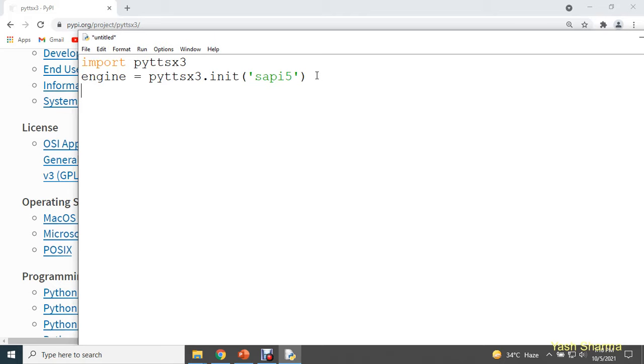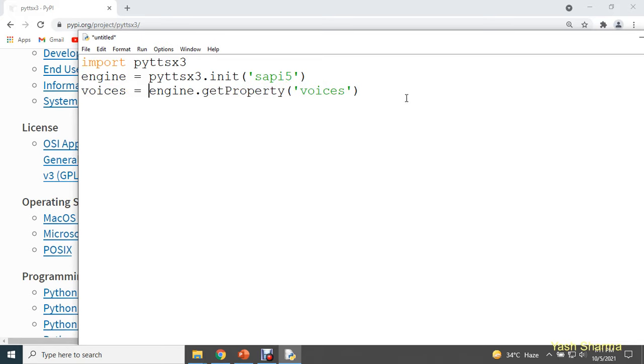In order to get this detail, we can use this engine dot getProperty method. The P you need to write in uppercase. Please do not make any spelling mistake, as Python is case sensitive. Here I need to get the details of voices, so I'm going to pass voices as a parameter. engine.getProperty will return how many voices are available in this text-to-speech engine. Here I'm going to save this information in a variable, let's say voices.